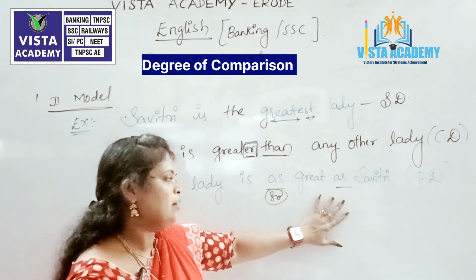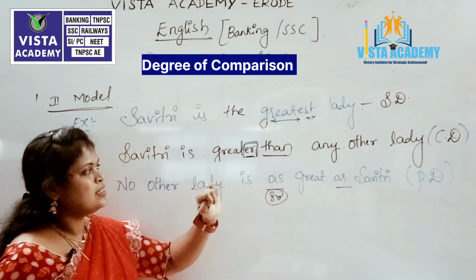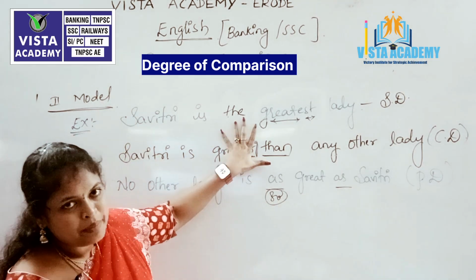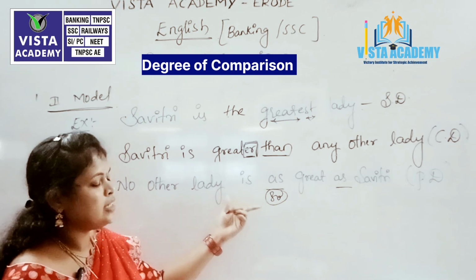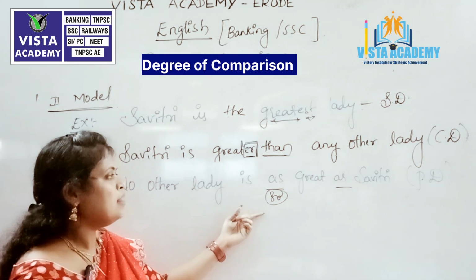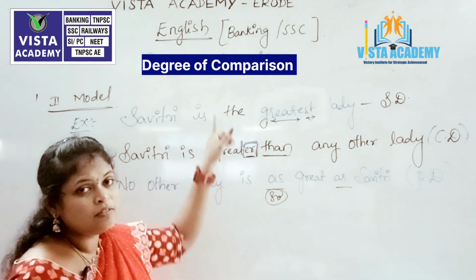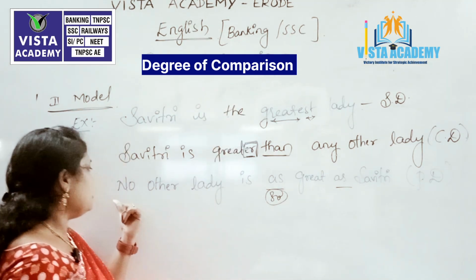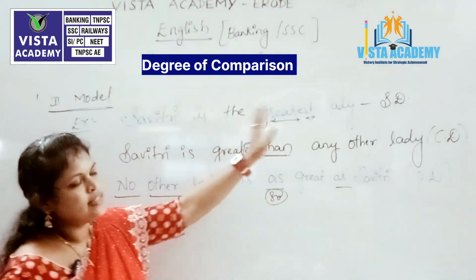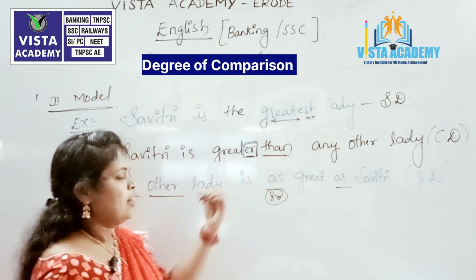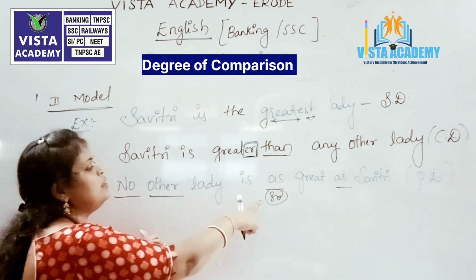So our rule number 1 for positive degree is satisfied. Now the second rule is that whenever the sentence is given in the positive manner, then we have to check whether the transformation is done to the negative without changing the meaning of that particular sentence. Here I added "no other". Here the entire sentence is in the positive sense. We have to transform our sentence with negativity without changing the meaning.